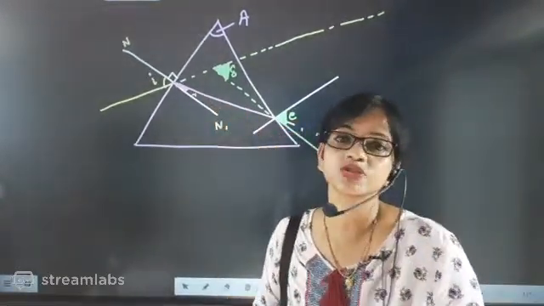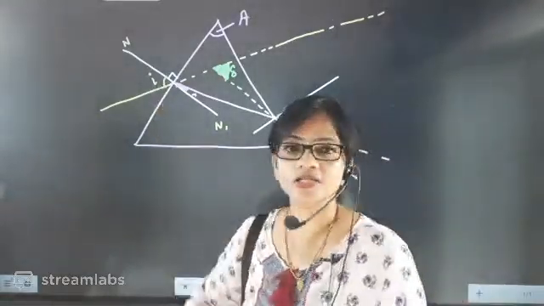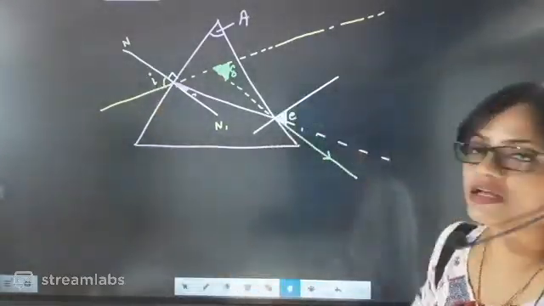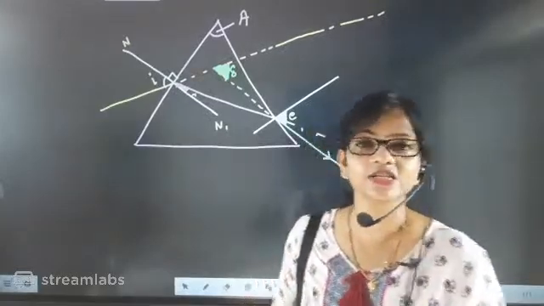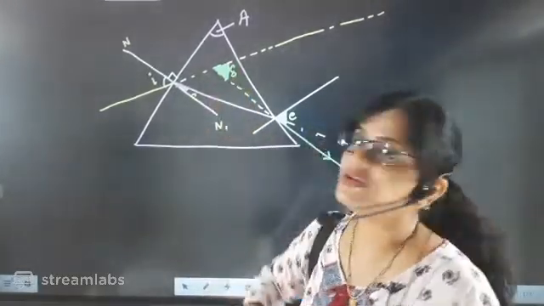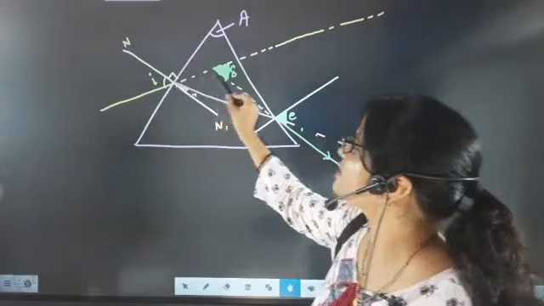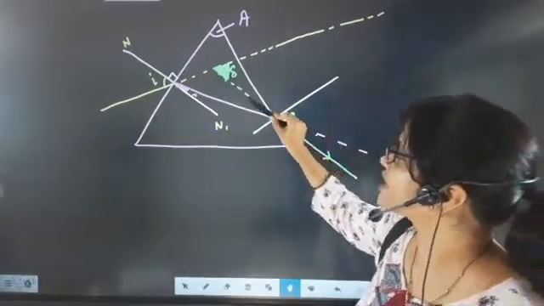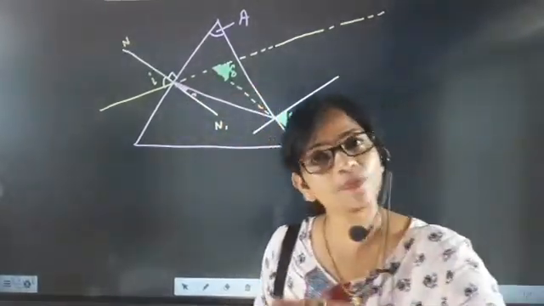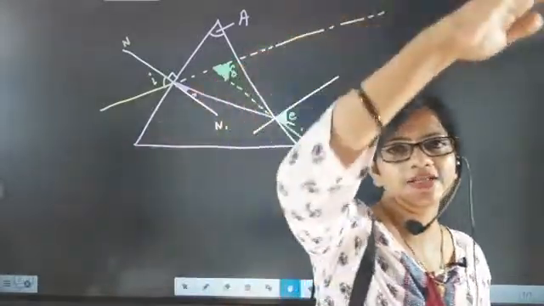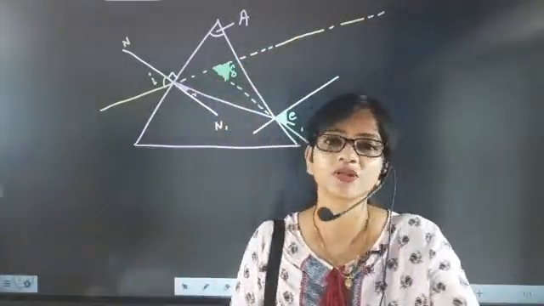So now we have understood two things. First, in a prism, the angle of incidence will not be equal to the emergent angle. And second, this deviation angle will be generated due to the usual path of the light and the actual path of the light. Usual path means it was about to go like this, but the actual one came with bending.